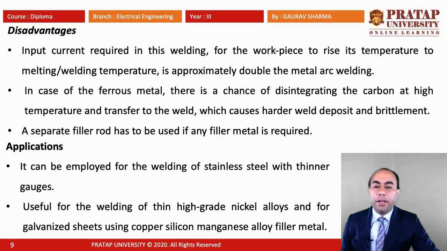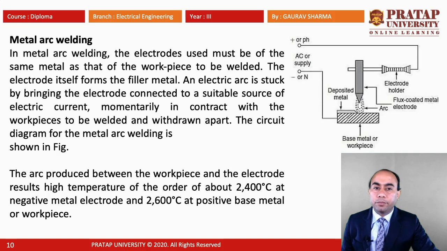When we look to the application of this carbon arc welding, it can be employed for the welding of stainless steel with thinner gauges. Useful for the welding of thin high grade nickel alloy and for galvanized steel using copper, silicon, manganese alloy filler metals. So these are the applications.